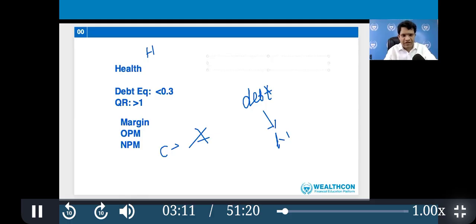Now these are not hard and fast rules. For understanding purposes, when you do the company analysis, you will understand the pattern of different companies automatically. It should be at least 10%. If it is 20 plus, it is good. So this is margin, this is return.